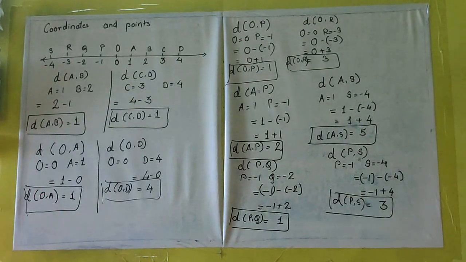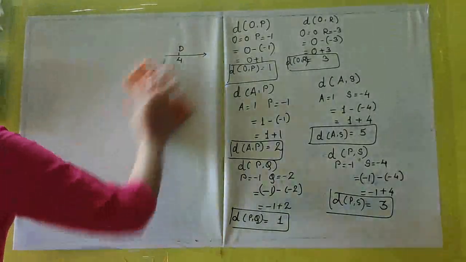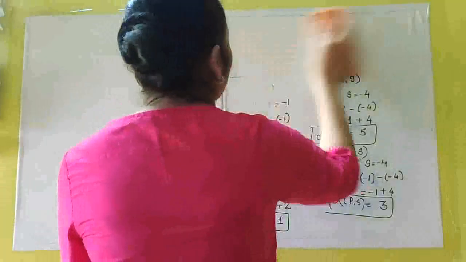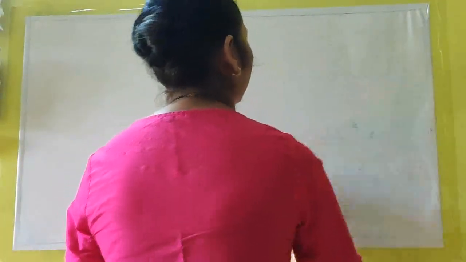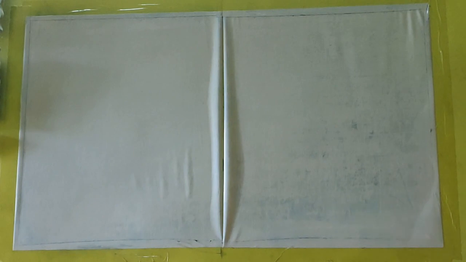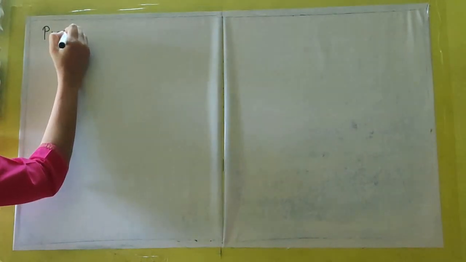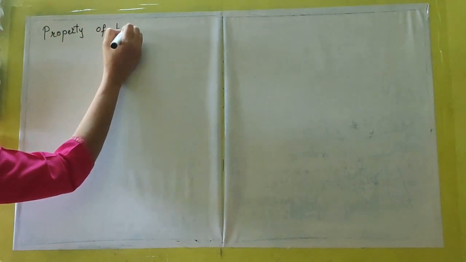Now, next part that we are going to see is property of betweenness.